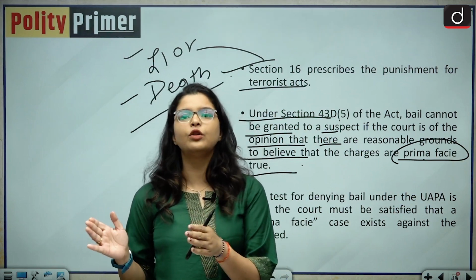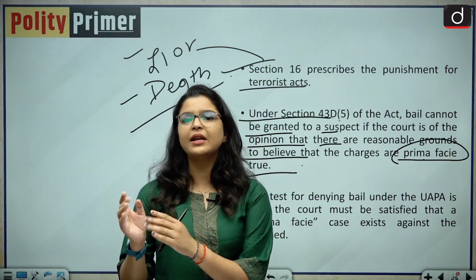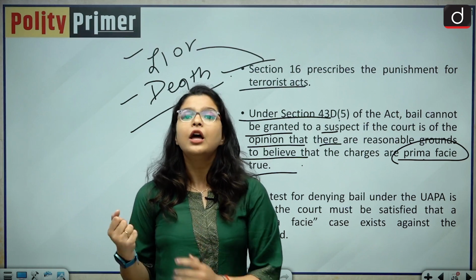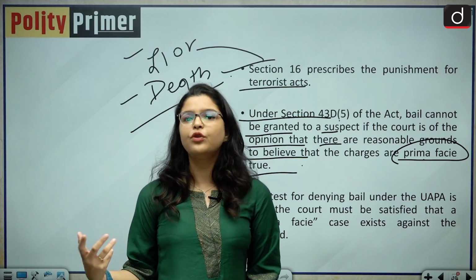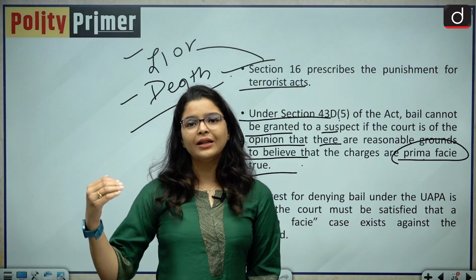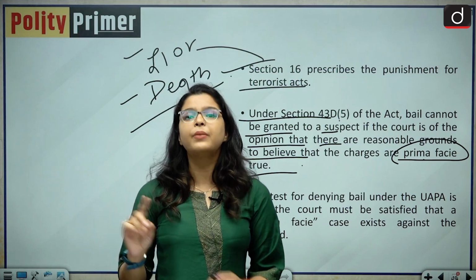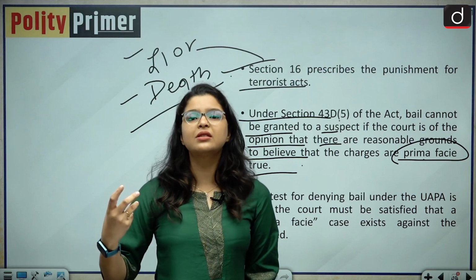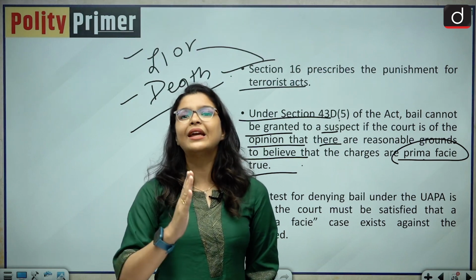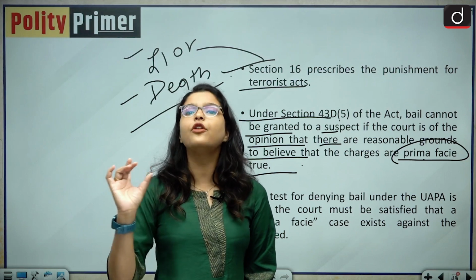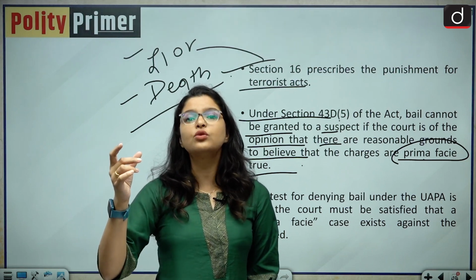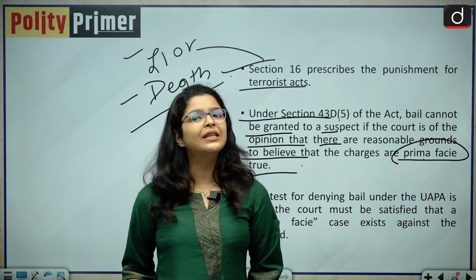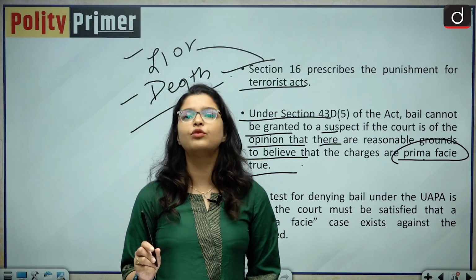For example, whenever you have been arrested under some provision, you go to the court and ask for the bail. So the court will look at the case and it will presume your innocence. It will not presume that the accused is prima facie guilty. No, there is a presumption of innocence in favor of the accused in normal criminal laws. But this is not the case in the case of UAPA.